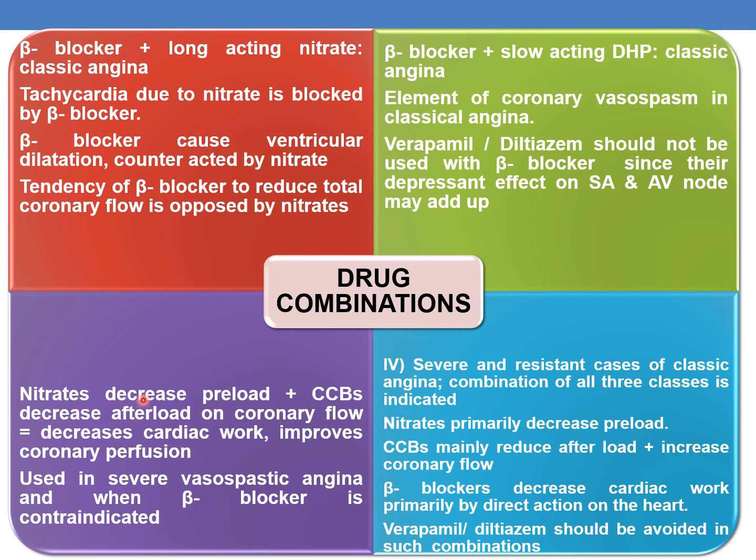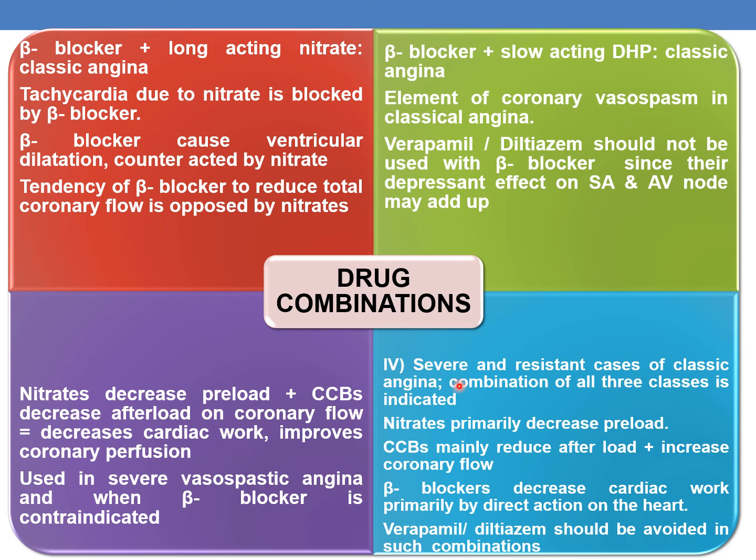The next combination is nitrates and calcium channel blockers. The nitrates decrease preload, and calcium channel blockers mainly decrease afterload on the coronary flow. Thereby, the combination decreases cardiac work and improves the coronary perfusion. And this combination is used in severe vasospastic angina and in cases when beta blocker is contraindicated.